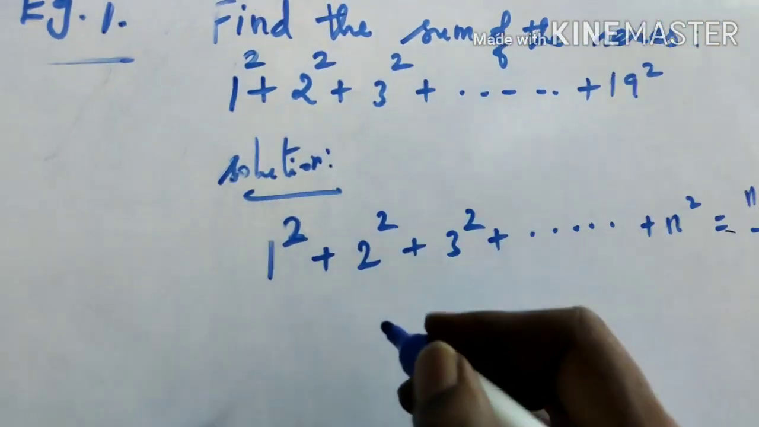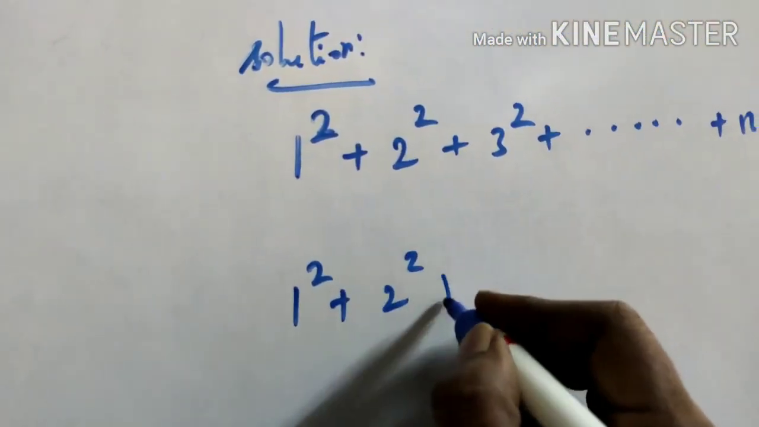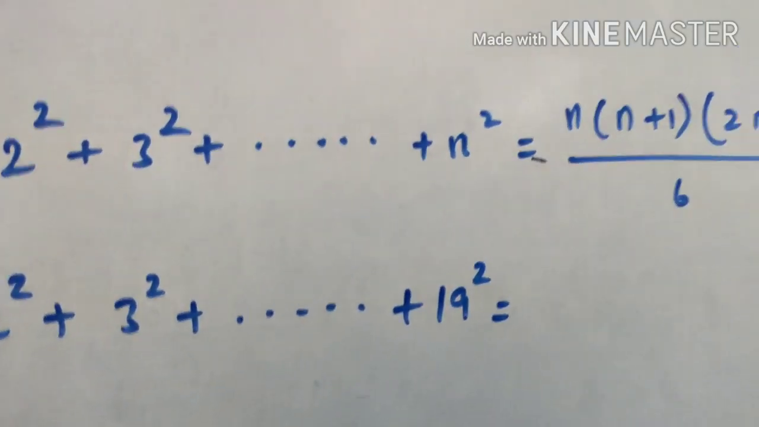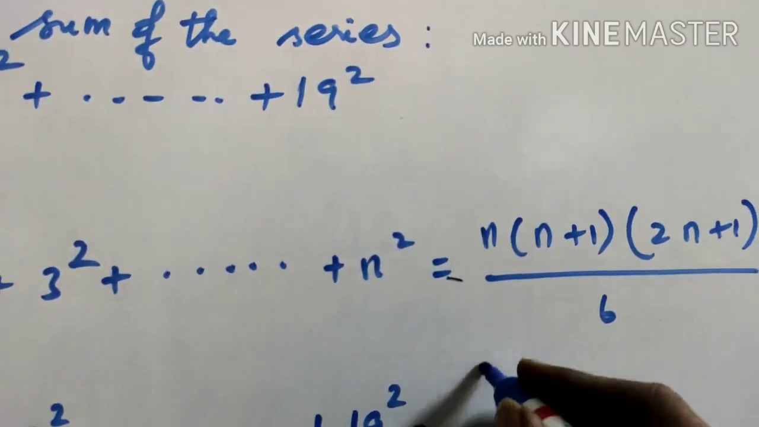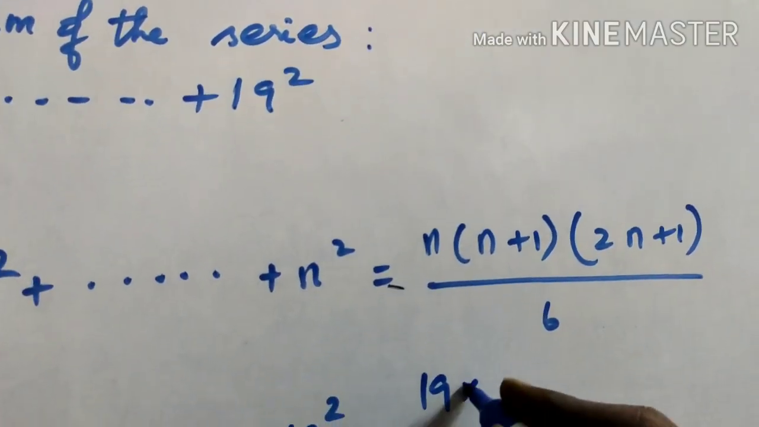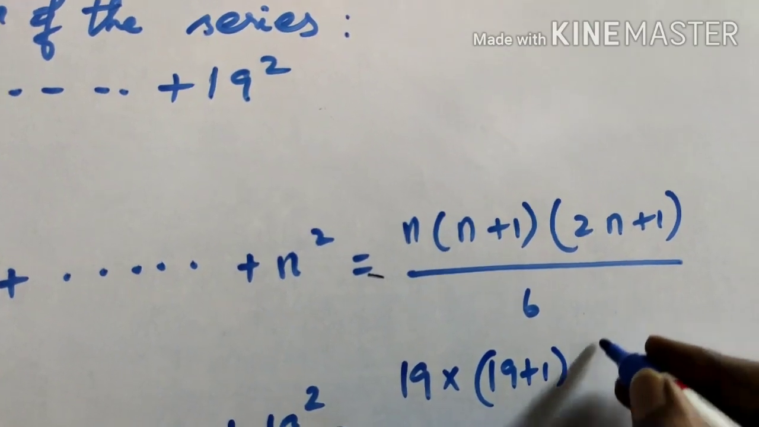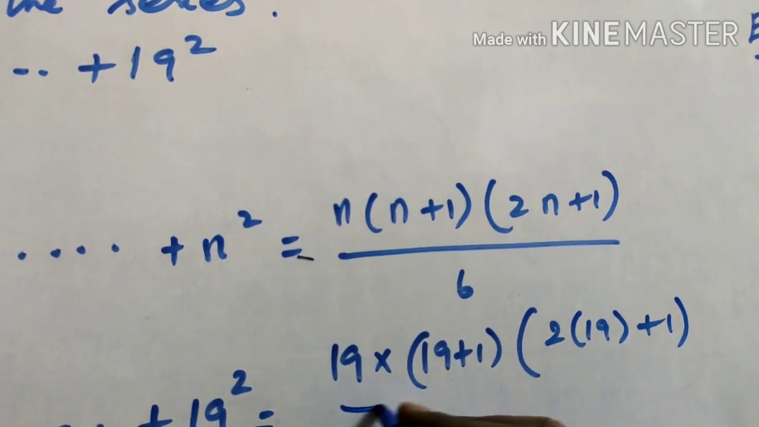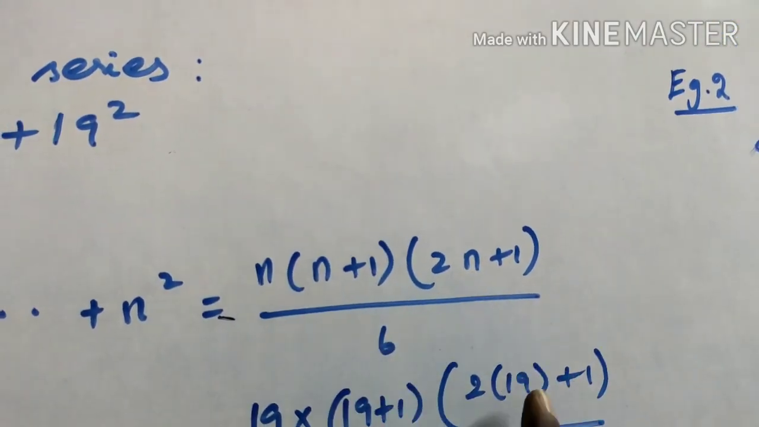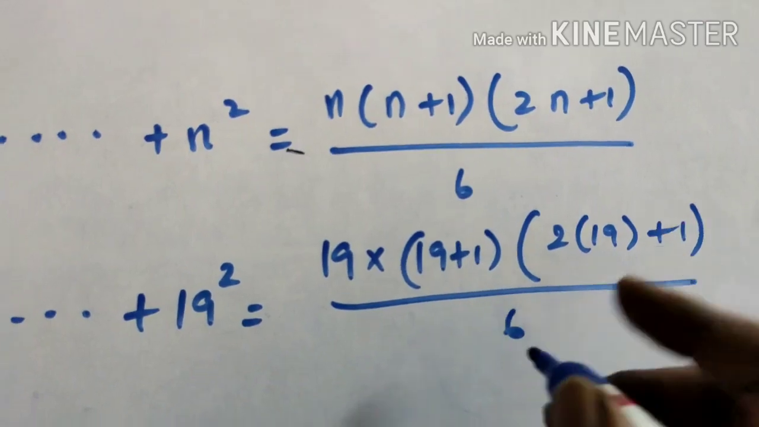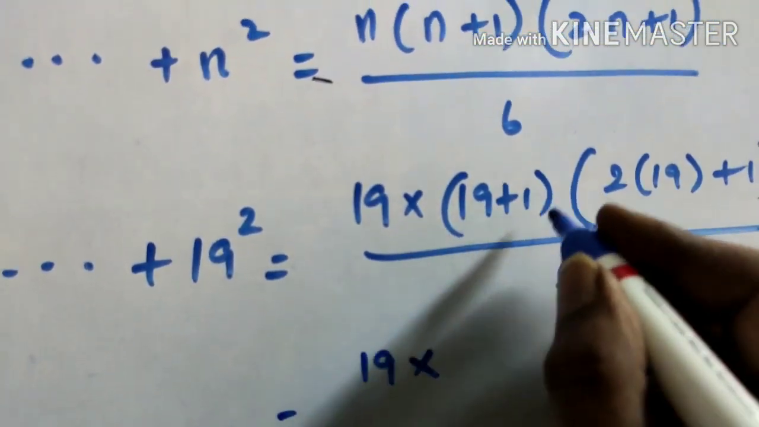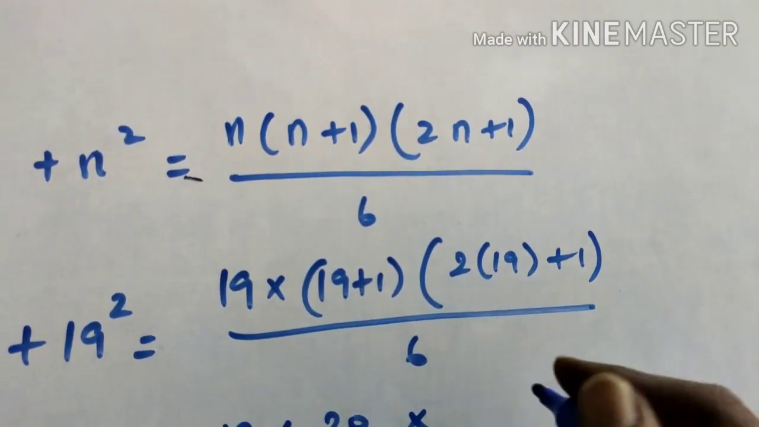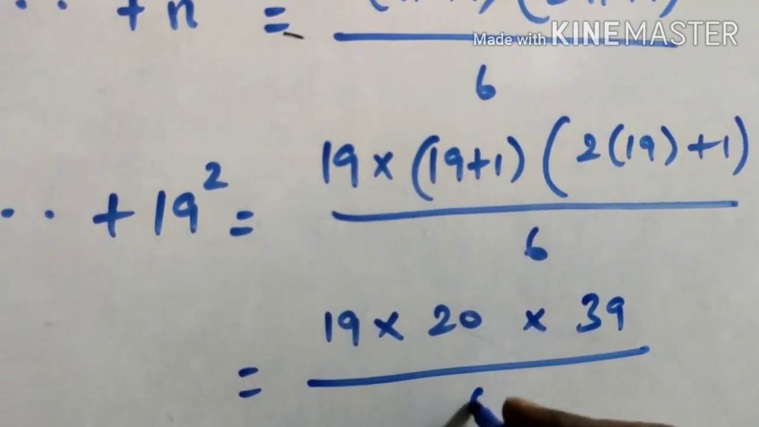Now you write the question. 1 square plus 2 square plus 3 square plus dot dot dot plus 19 square equal to, instead of n, substitute 19. 19 into 19 plus 1 into 2 into 19 plus 1 by 6. Instead of n I am replacing 19. So 19 into 19 plus 1, 20, into 2 into 19, 38, 38 plus 1, 39, by 6.